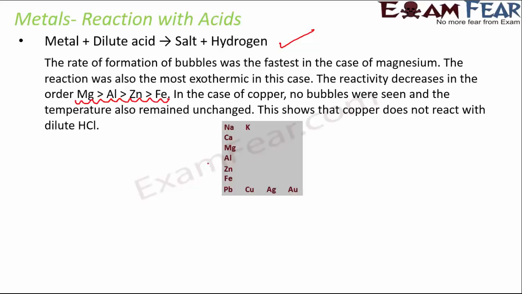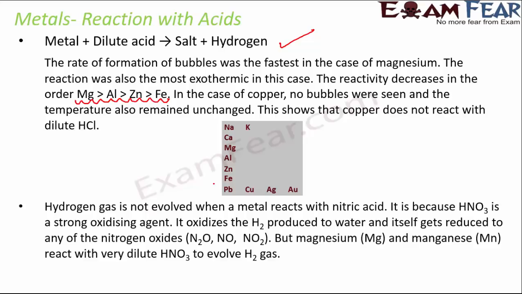So now, earlier whatever information we had, now we have a little bit more information. So now we know that first is sodium or potassium, then calcium, magnesium, aluminium, zinc, iron. So this portion got clarified from the information that we received from reaction with acids. So this is how the reactivity series looks now. Right, so in this fashion the metal reactivity series was created.